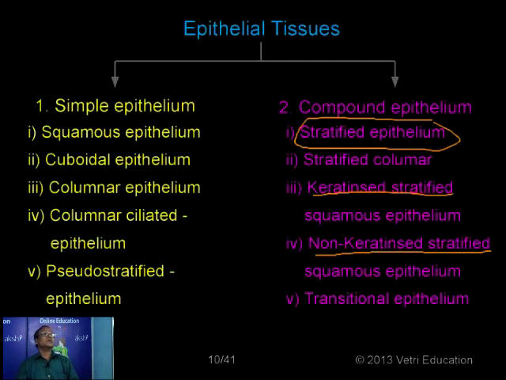Then transitional epithelium. I will give the notes for this one also later, but transitional epithelium is made up of cells of different shapes. Some may be oval, some round, some columnar, and these cells are highly stretchable. An example is the urinary bladder, which stretches or expands while urine accumulates.